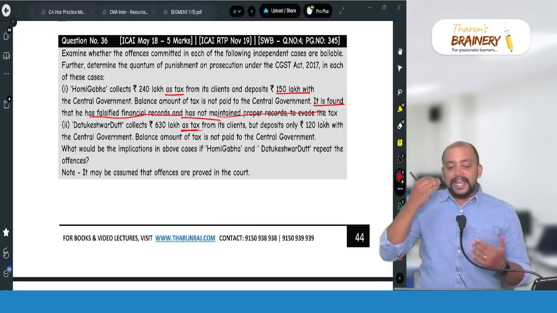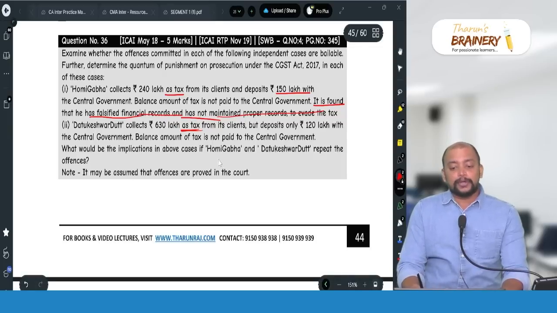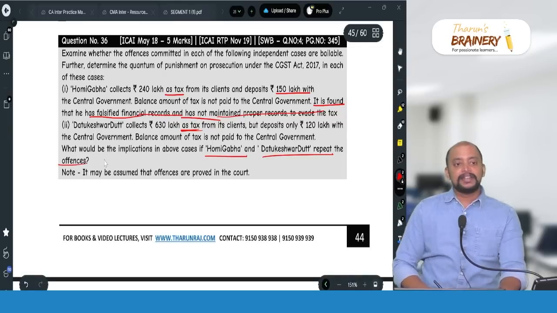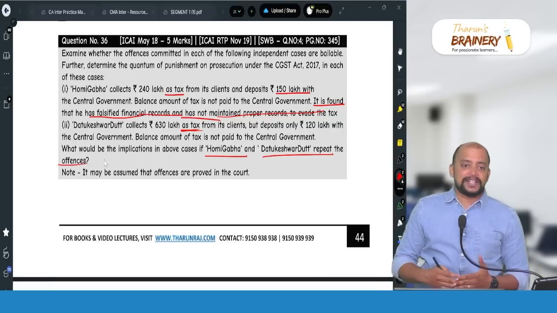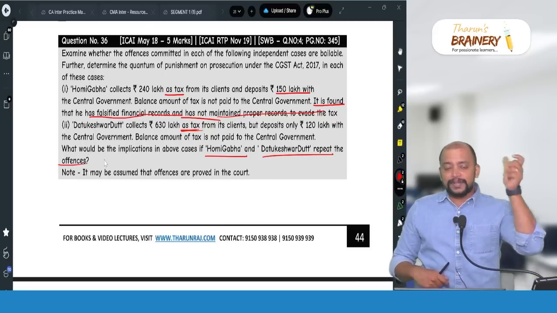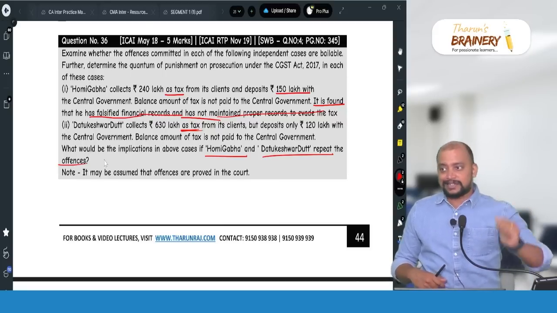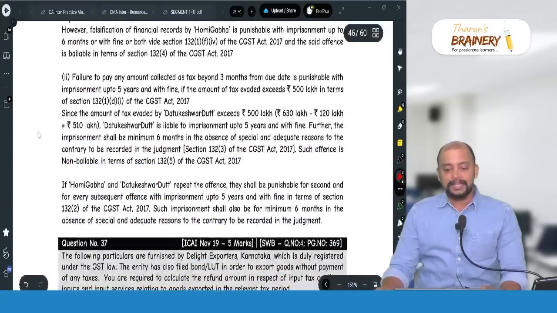Now, finally, they gave one more question. What will be the implications in the above case if Homi Gaba and Datukeshwar Dutt repeat the offences? In both the cases, for repeated offences, it is up to 5 years plus fine. Whenever you are writing imprisonment up to 5 years, etc., there you write minimum imprisonment of 6 months. That is the answer for this.